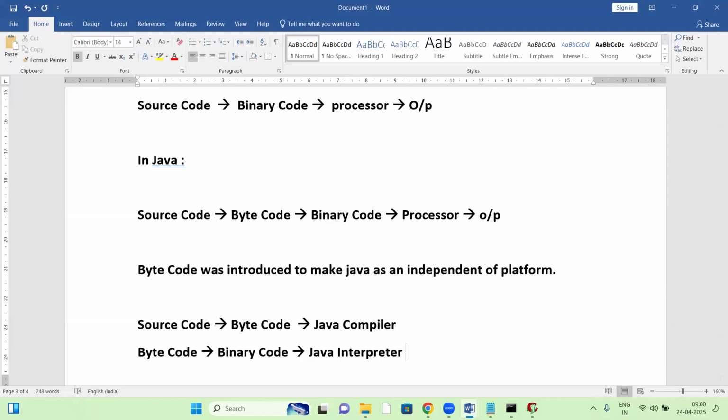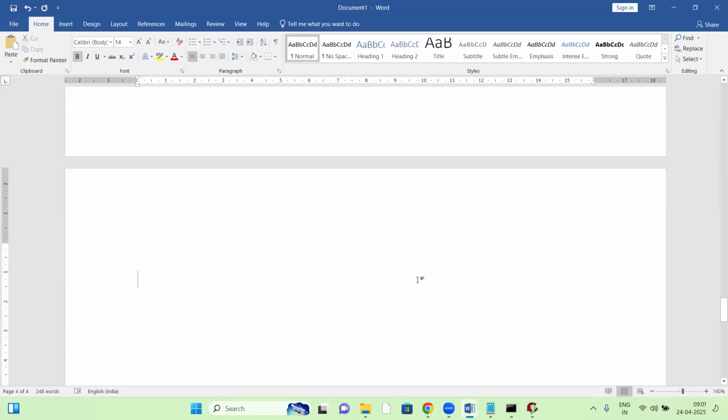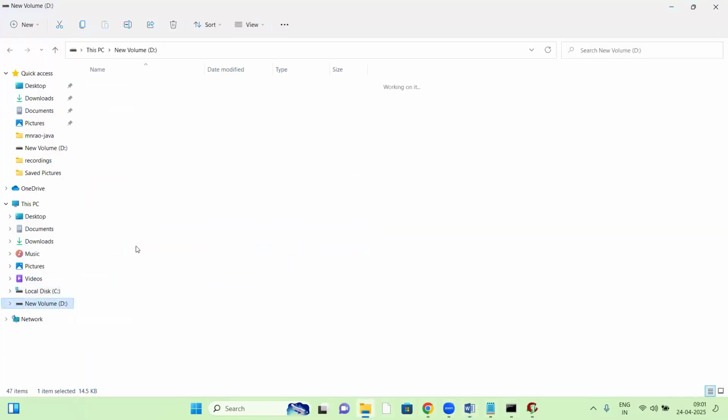Let me show this practically. The first step is the compiler, the next step is the interpreter. For this, I'm taking a test.java file. Test.java is a source code. Let us take some Java program in the D drive, in the test folder.